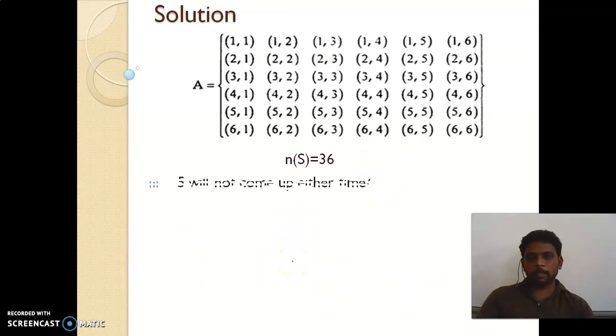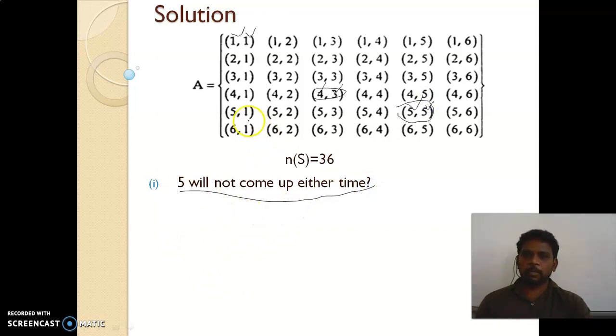So the question is, what is the first question? 5 will not come up either of the times. So either of the times means, 1, 1 means first die shows 1 and second die 1. And suppose here 4, 3 represents what? First die shows 4, second die shows 3. And here 5, 5 means the first die also shows 5 and second also shows 5. That is the meaning here. Okay. So here the question is 5 will not come up either time. So will not come up means even in at least one time it won't come.